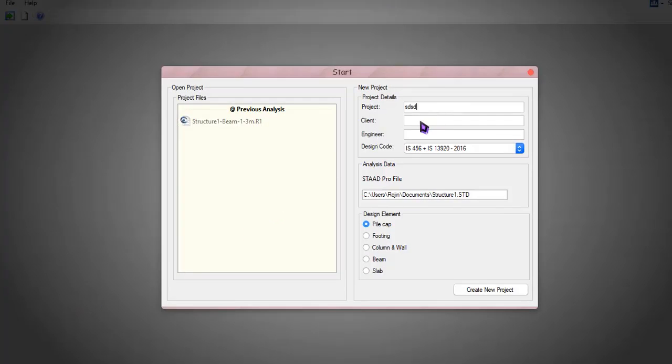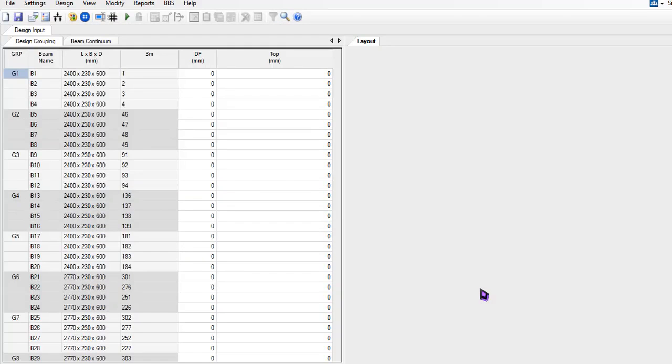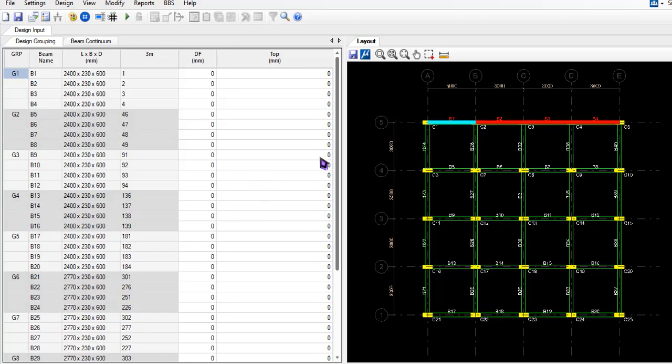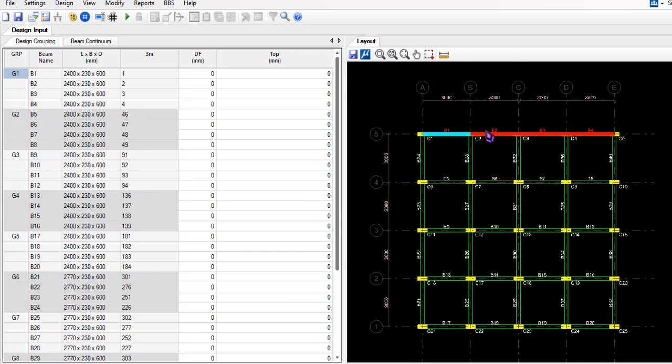Alright, give some name, who you're working for, what you're working for, everything like that. And I'd like to design a beam here. In this video, I'll be only designing a simple beam group from the story tree. A similar procedure can be adopted for wall or slab here. You'll read all your data. Okay, we got group 1. In group 1, we'll be having B1, B2, B3, and B4, all these 4 beams being grouped together.